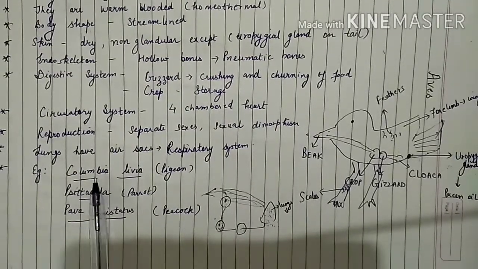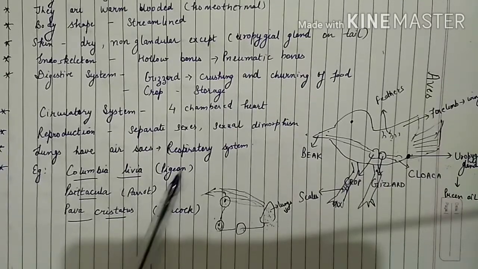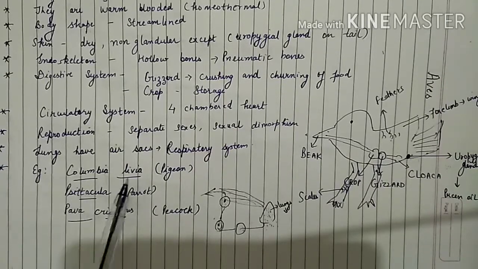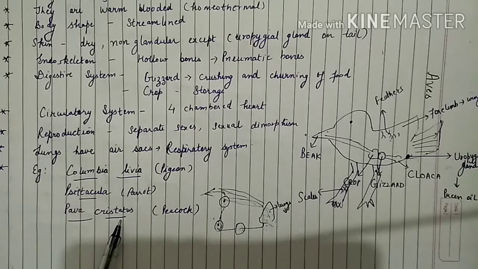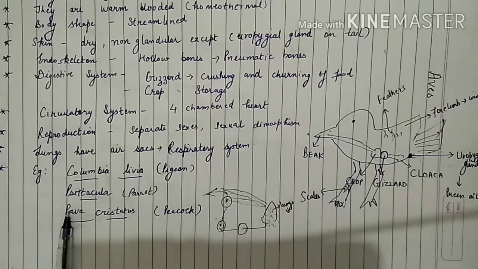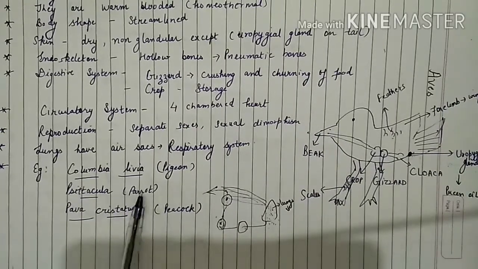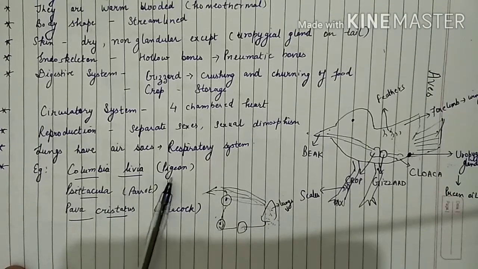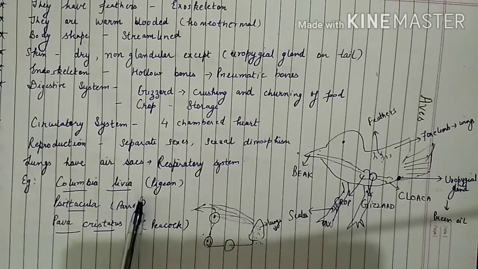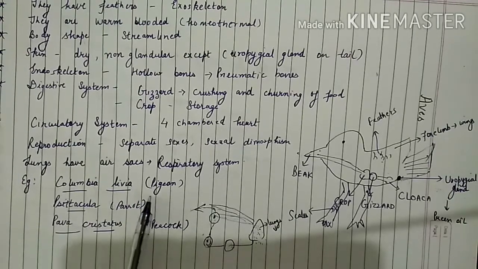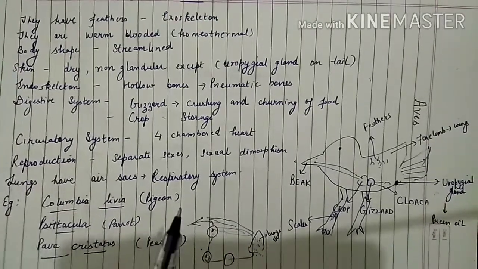Then the examples you have to do: pigeon, the scientific name is Columba livia. Parrot, it is Psittacula. Then peacock, it is Pavo cristatus. So these are the scientific names of some of the birds you have to do in your syllabus. Then another important class we will see is mammals.